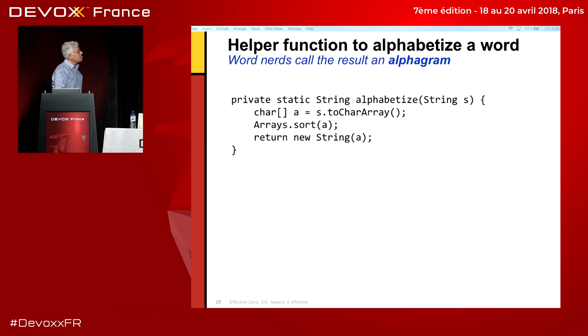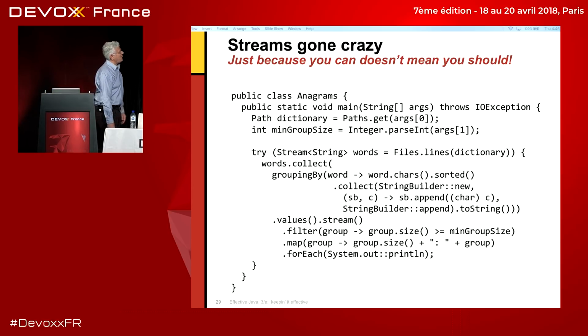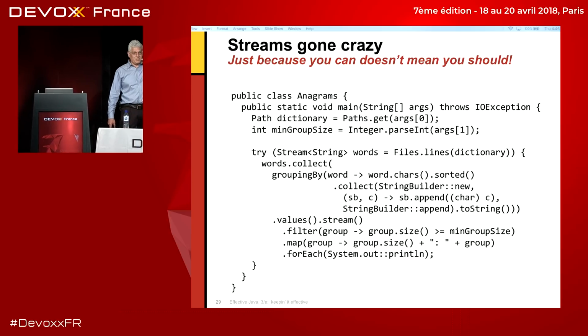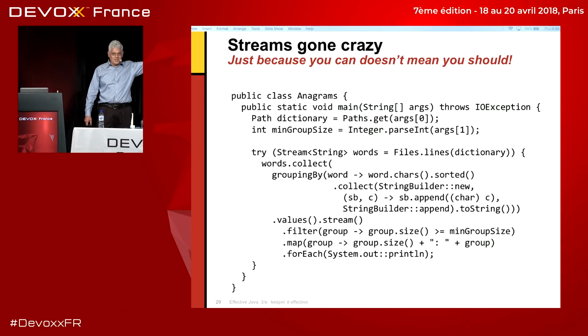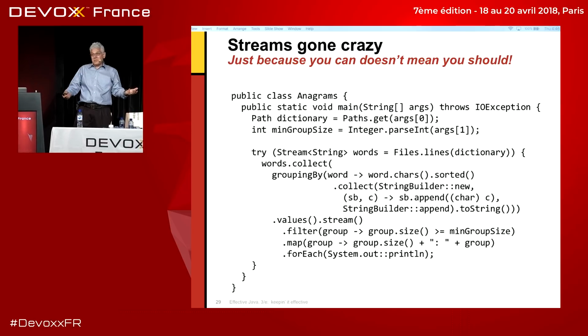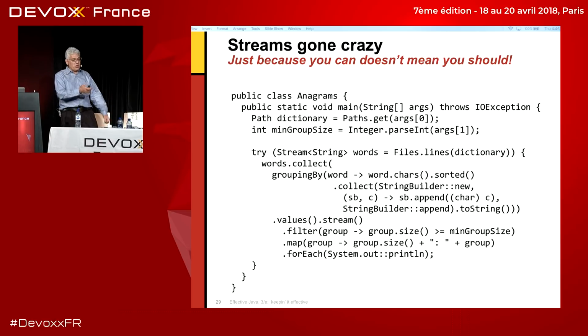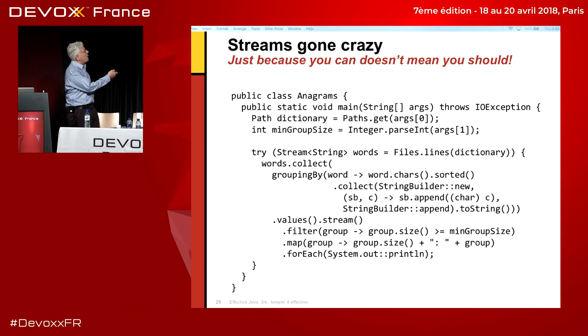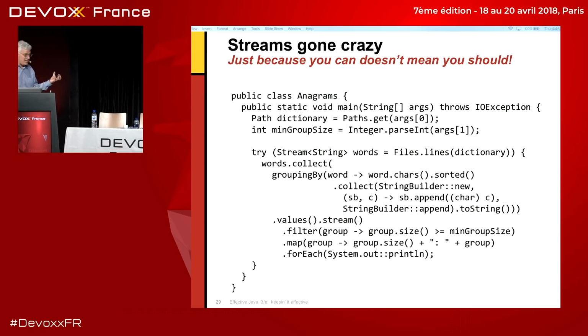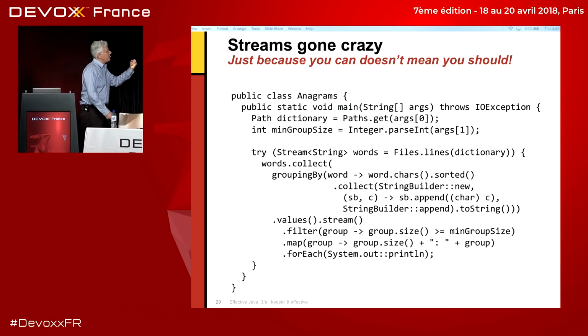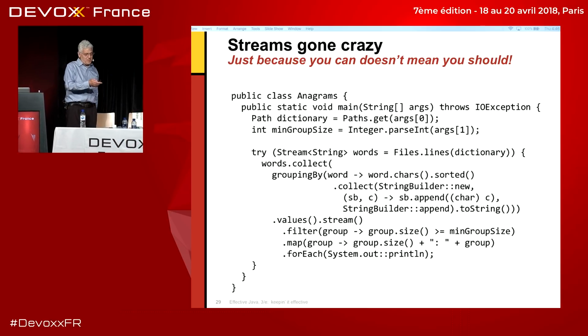Good. Now, suppose we want to do this with streams. Looks like it should work pretty well with streams, right? Here's what you get. I'm not going to go over this because it's unreadable slop. This is overuse of streams. If you just take streams and say, ooh, everything here feels like a stream, I'm going to do it all as one giant stream pipeline, this is what you get. And I guarantee you, I was not trying to make it ugly. I just basically said, I'm going to use streams to the maximum extent that I can. This is what I ended up with. I don't like it.